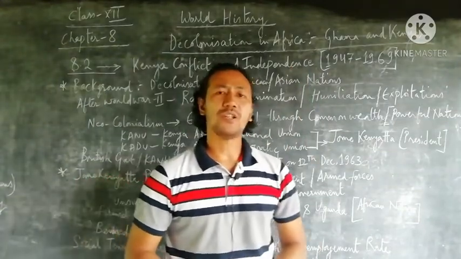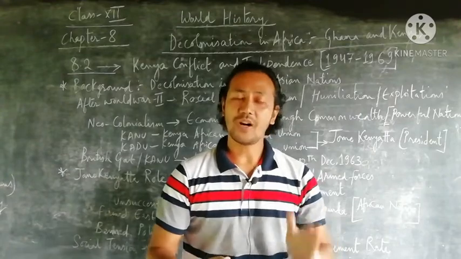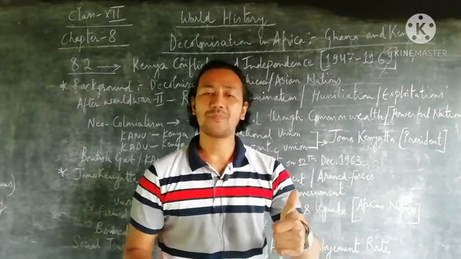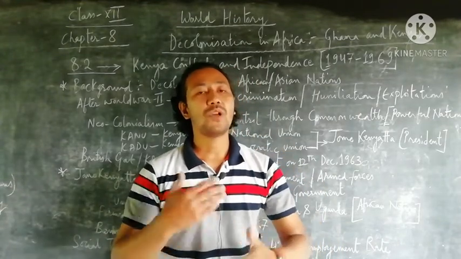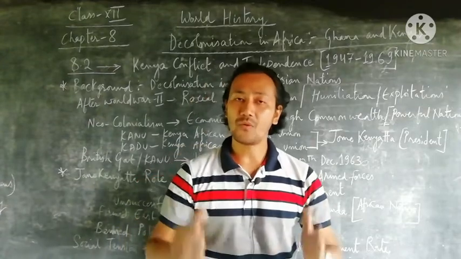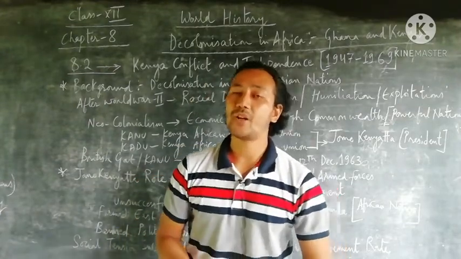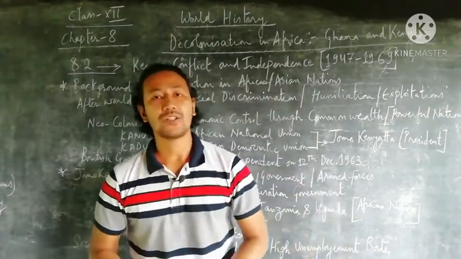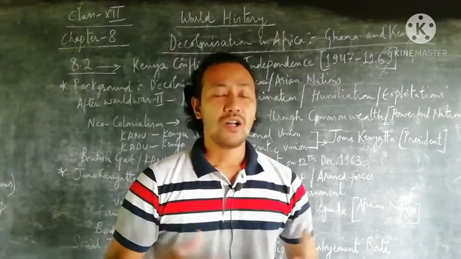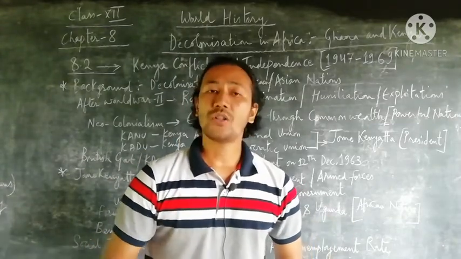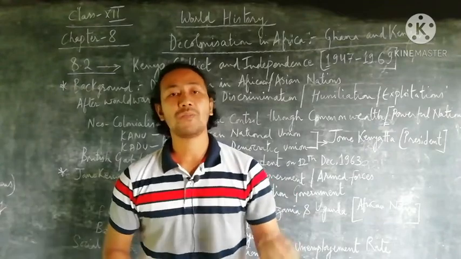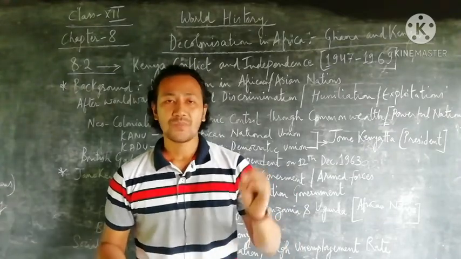So you have seen the two parts of the video of this chapter talking about Ghana, as well as the second part where we discussed exactly what role was played by Kwame Nkrumah in order to make his nation Ghana strong and powerful. Lots of steps were also taken by him, but ultimately it resulted in failure.